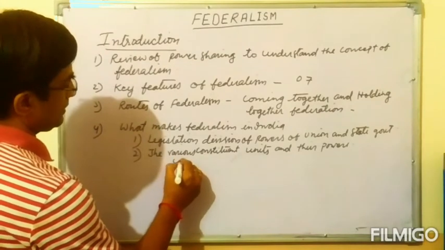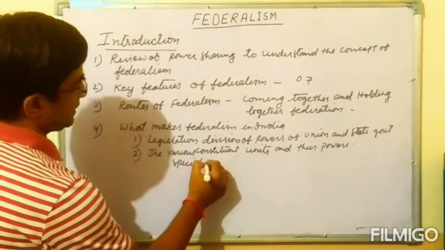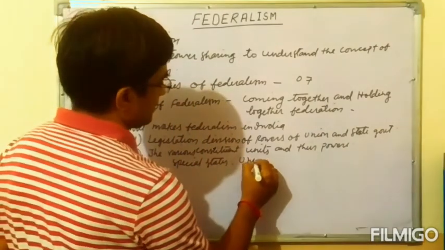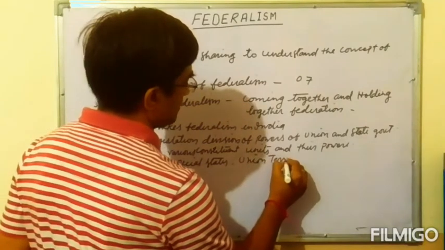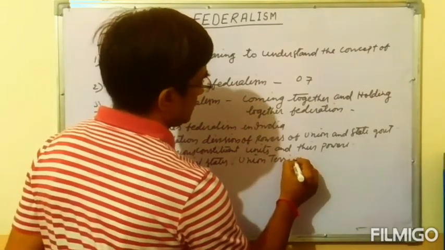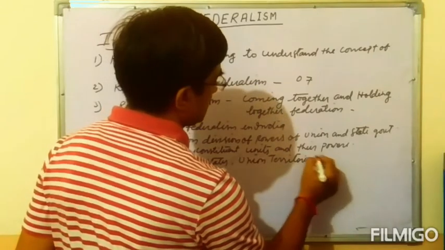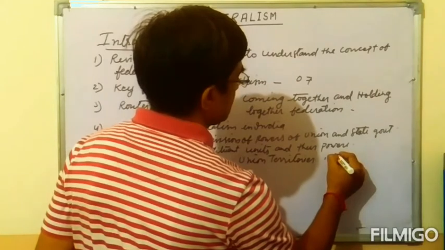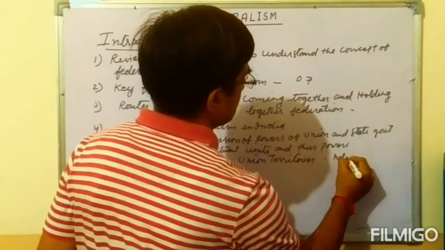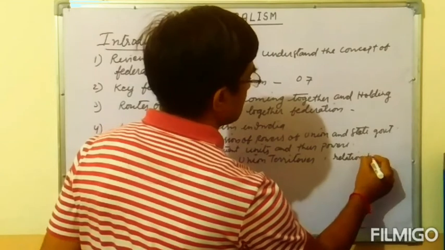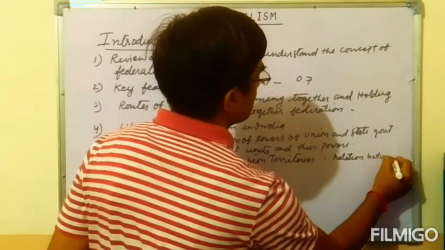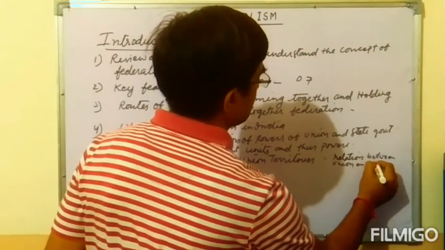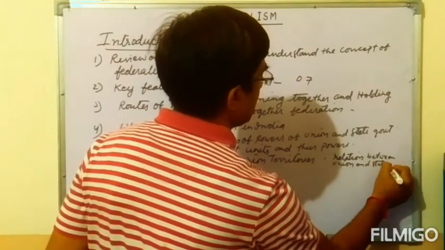One, the special state. Second, the union territories, and next one, the relation between union and state government.